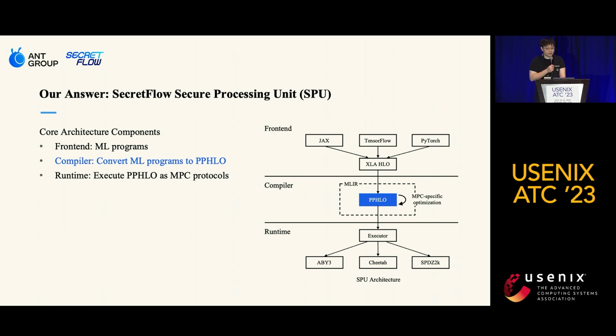And once the visibility information is available in the IR, the compiler will execute some MPC-specific optimizations to enhance the efficiency and performance of the computation. These optimizations are carefully designed to address unique requirements of MPC protocols and ensure the resulting code is optimized for secure and efficient computation. We'll talk about some of those optimizations in later slides.